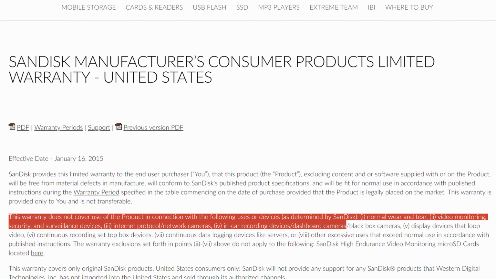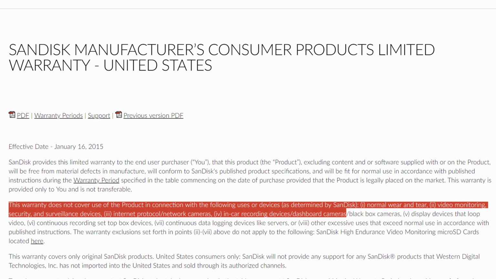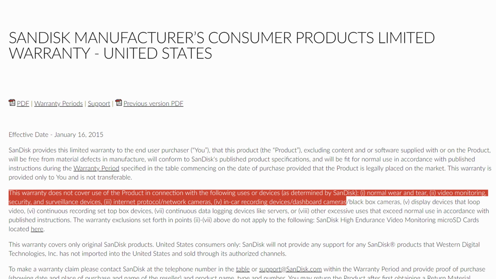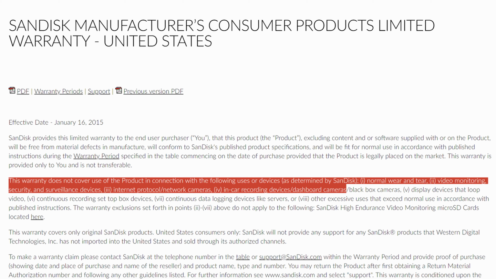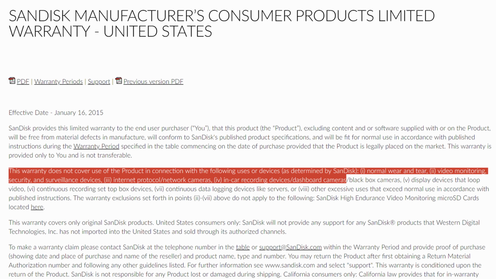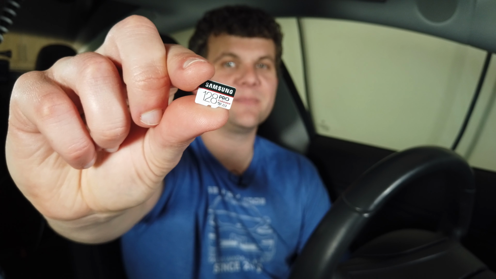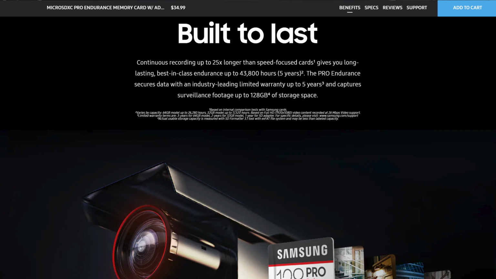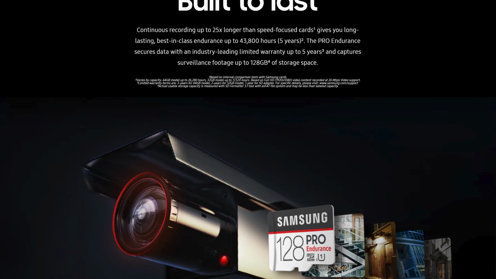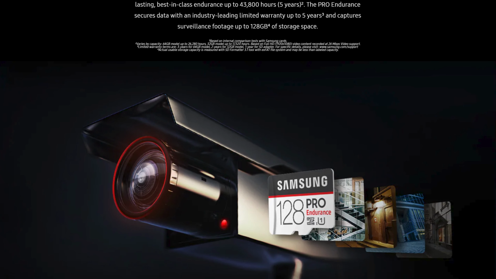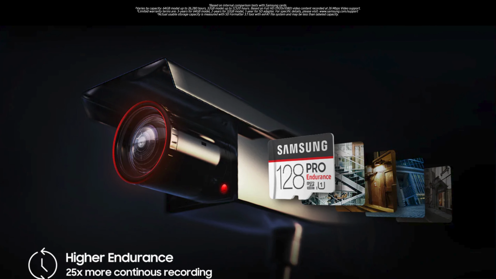But most of them are not optimized for dashcam duty and their warranties specifically exclude dashcam use. And yes, that includes even SanDisk flash drives. I use a Samsung Pro Endurance 128GB micro SD card because Samsung uses a different type of memory in these cards that's made for dashcam duty. They even rate it for 43,800 hours of continuous use, and nobody can top that.